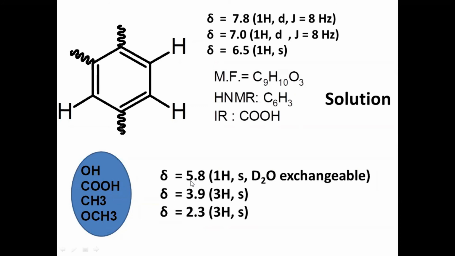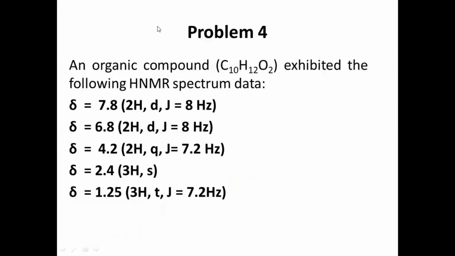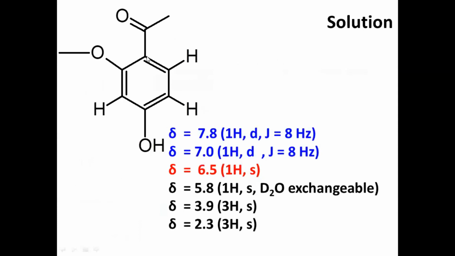Now one more thing we have to identify, either it may be OCH3. Yes, it is OCH3. Now we can confirm the presence of these 3 substituents.